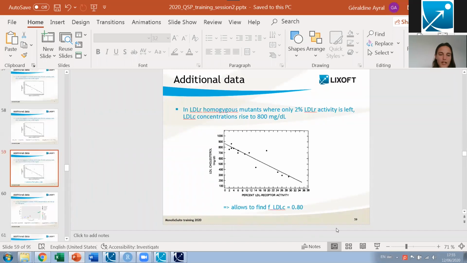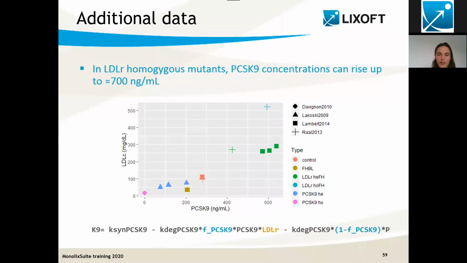I'll go back to the slide. And actually, we will do the same for PCSK9. So here I have summarized all the data for the mutant and the PCSK9 concentration. And the data for the LDLR homozygous mutants is here, and it corresponds to a high concentration of PCSK9 in the range 600 to 700.